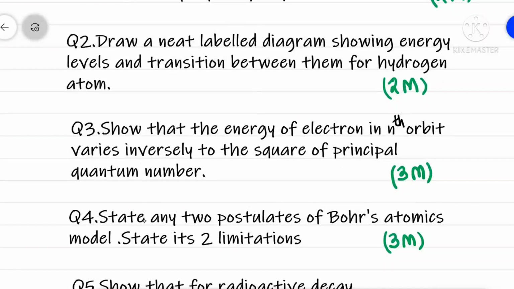Question 4. State any two postulates of Bohr's atomic model. State its two limitations. 3 marks.